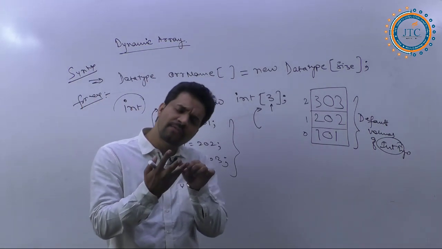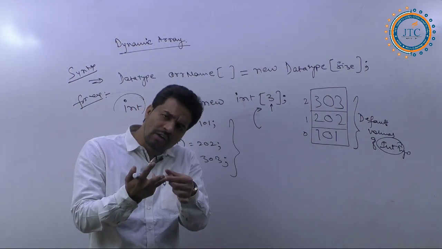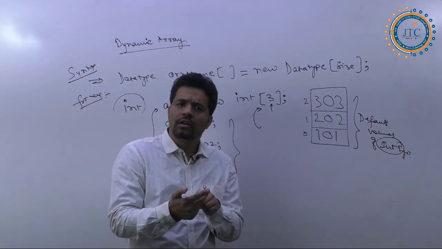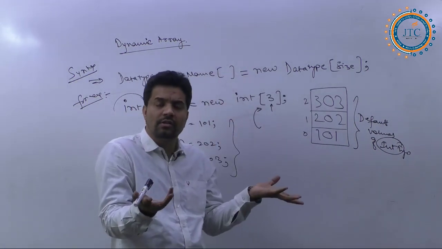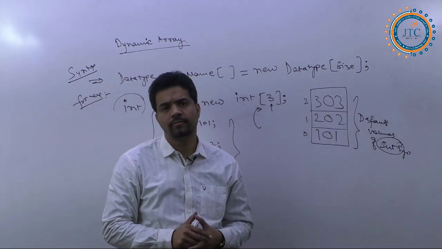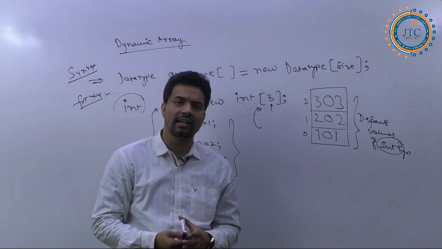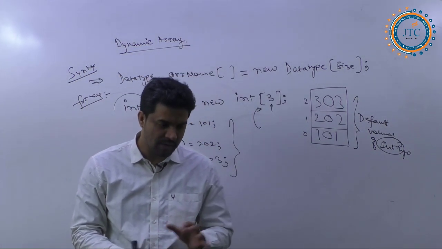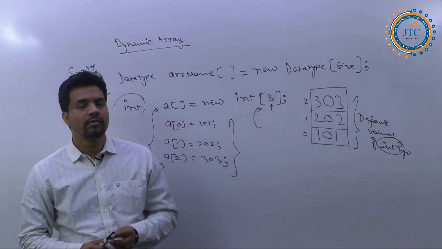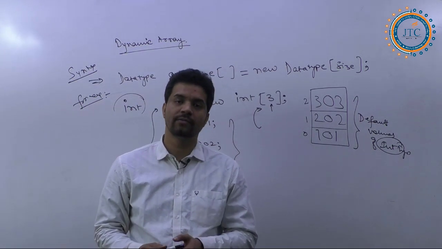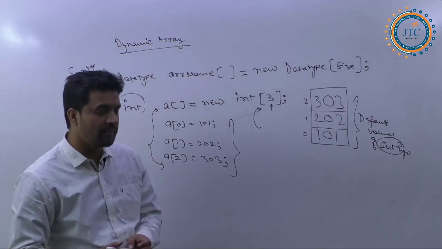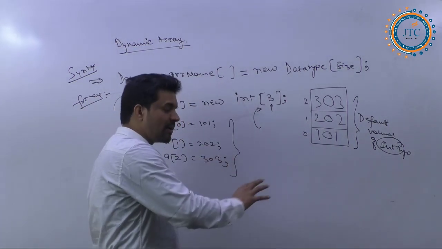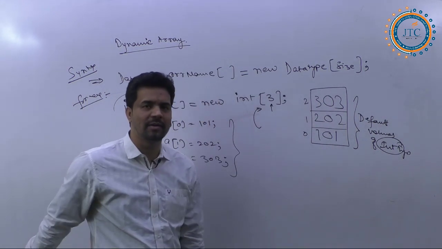So if we cannot add different types of elements, and we cannot change the length of this array, don't you think that apart from these declarations there is no difference from the static array? The same kind of functionality we are getting in this also. Yes or no? We are getting similar properties, similar features here. So when we are getting all this similar response, why do we call this dynamic? This is my question.